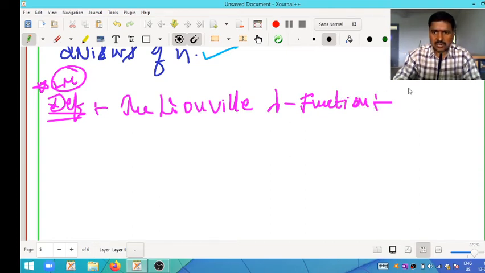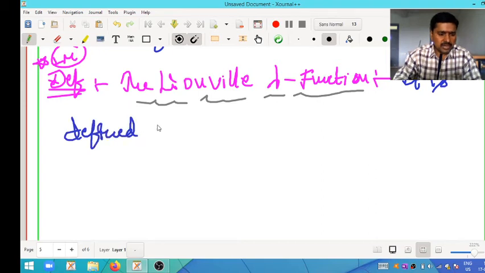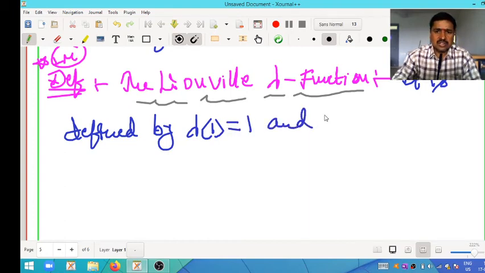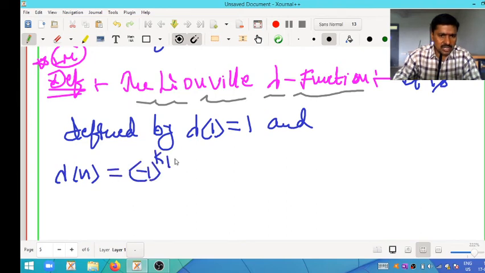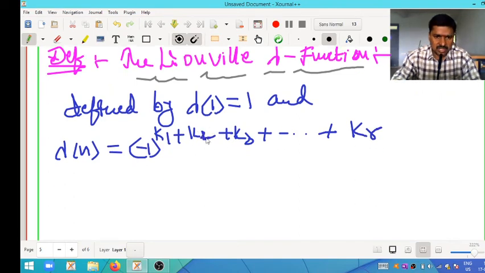See here, my dear students, Liouville's lambda function is defined by lambda of 1 equals 1, and lambda of n is equal to minus 1 to the power of k1 plus k2 plus k3 plus so on, plus kr. This whole sum is in the power.